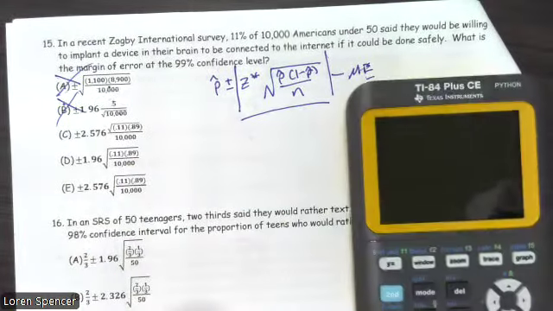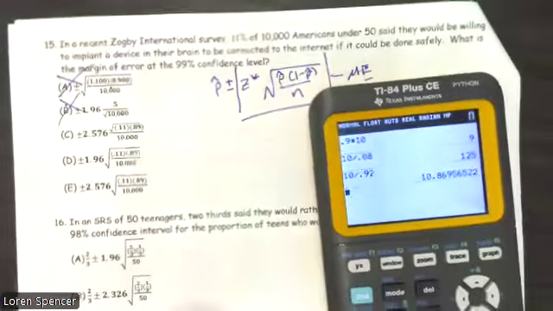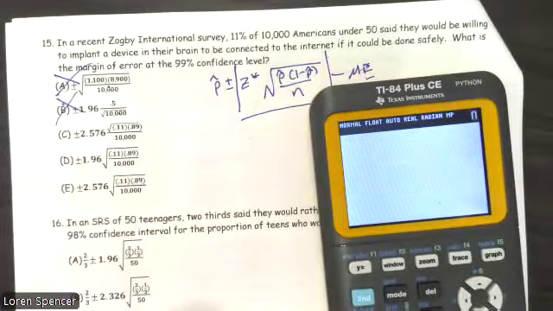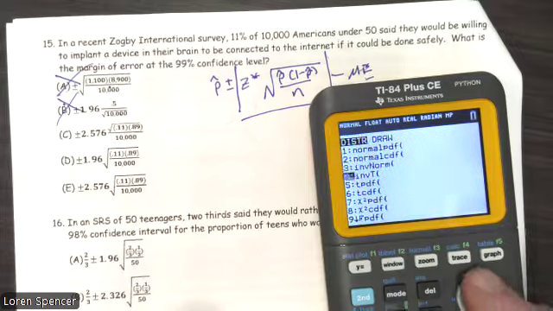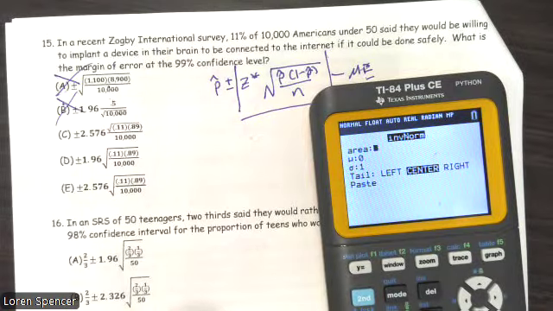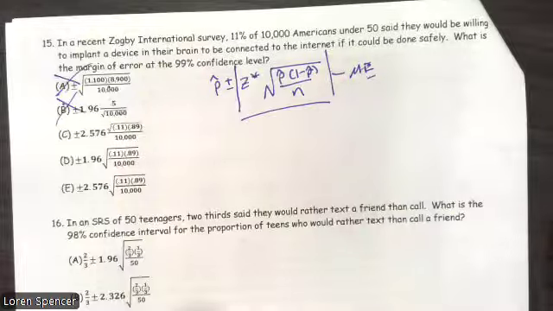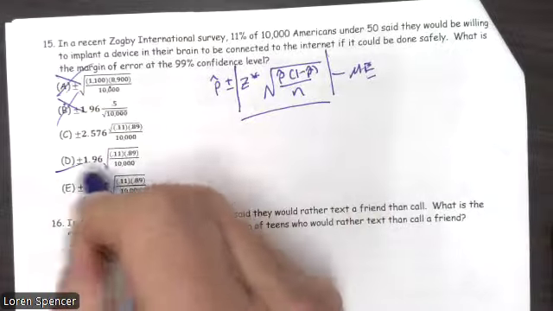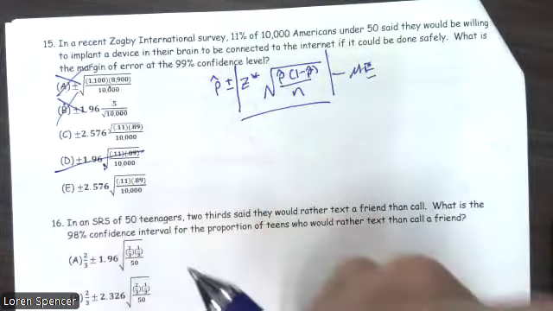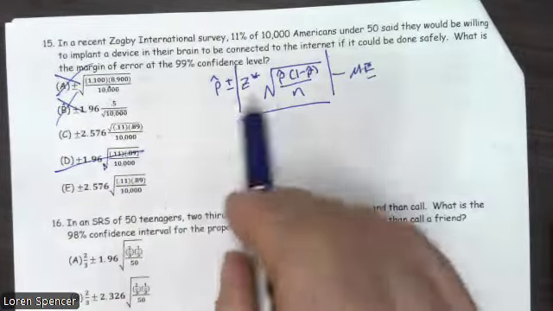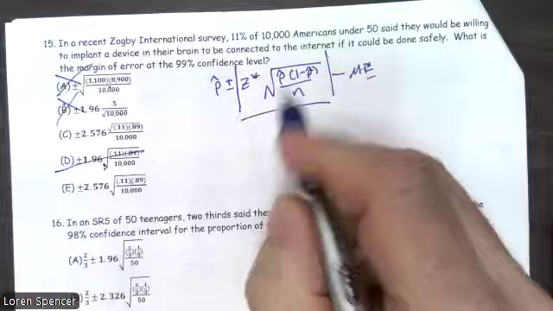And let's go ahead and calculate z star because that'll be easy to do. Second vars, inverse norm. And there's a couple ways to do this. I'm just going to put in 0.99 and leave it at center, all Z scores 0 and 1. So 2.575, 2.576. So that gets rid of this. That would have been a 95% interval. Now the question is, which one of these? Well, let's look at our formula.